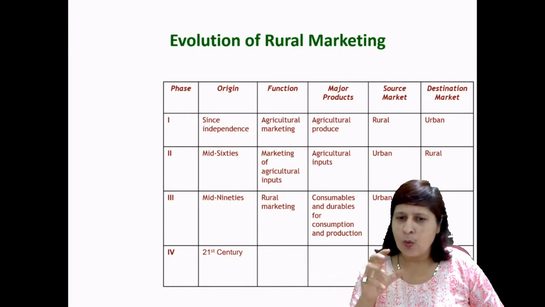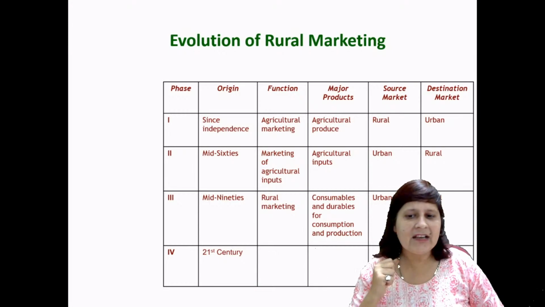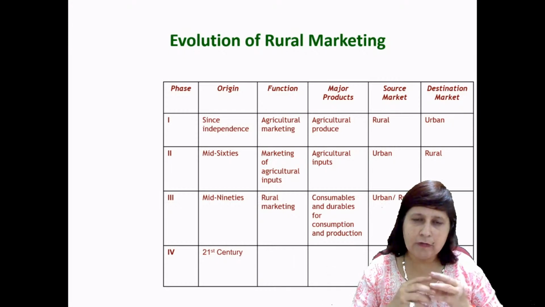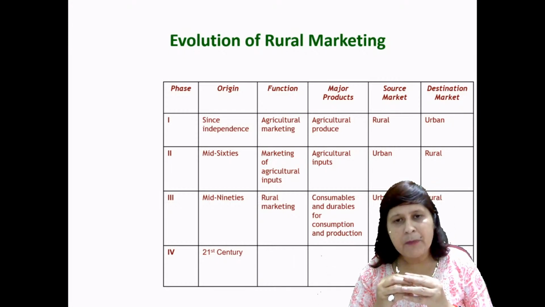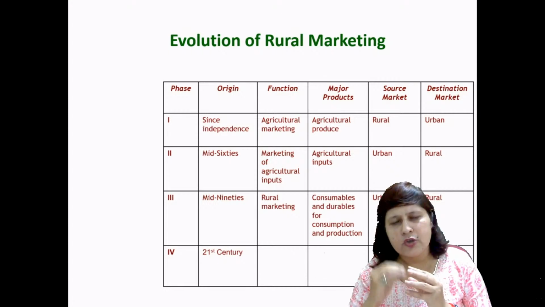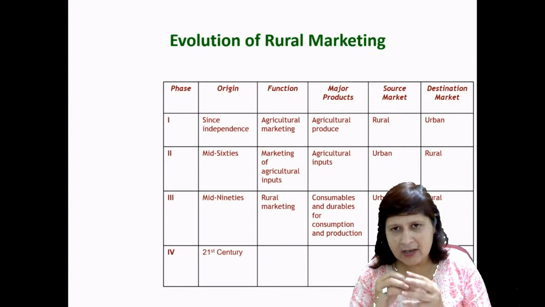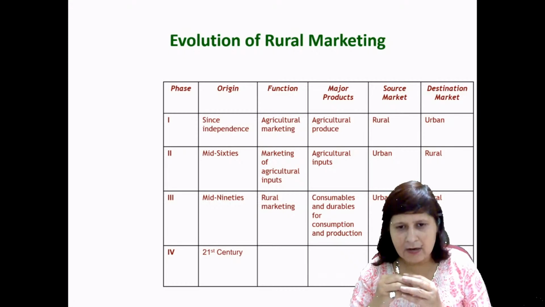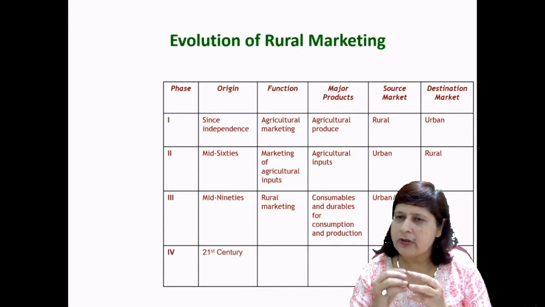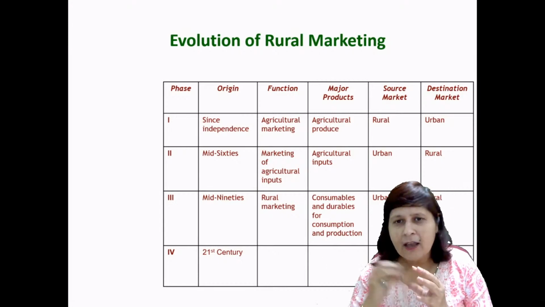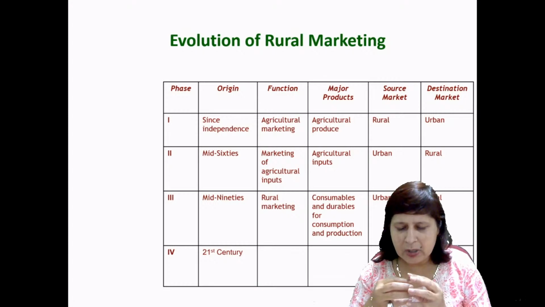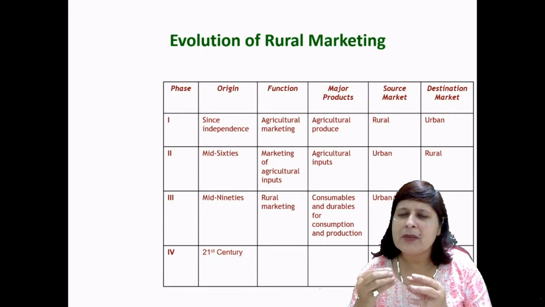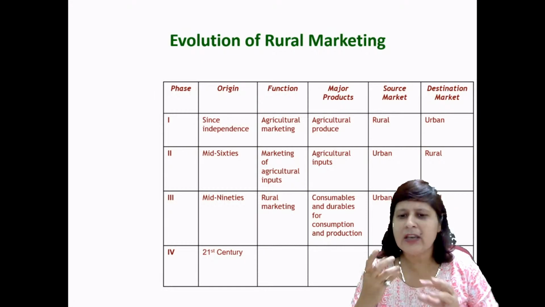Since independence, the core area was agriculture marketing, because we consider that the main job of rural people is agriculture, so they are dependent on agriculture. So the function was agriculture marketing, and companies preferred to produce products or services on the basis of agriculture.